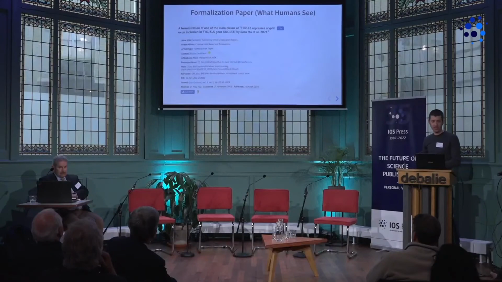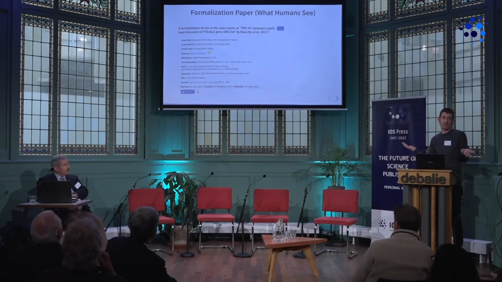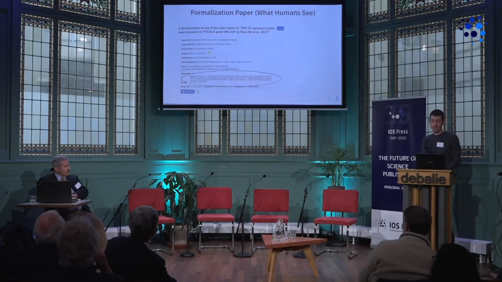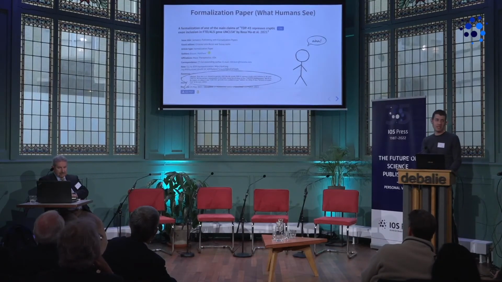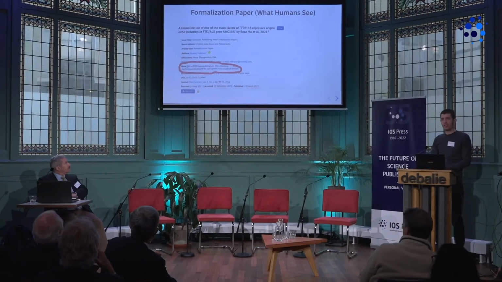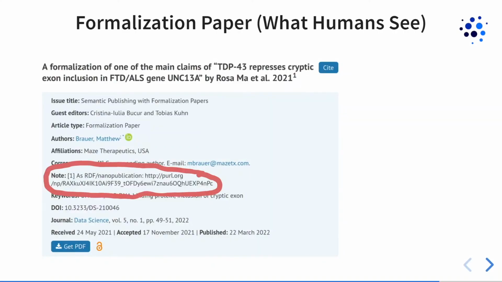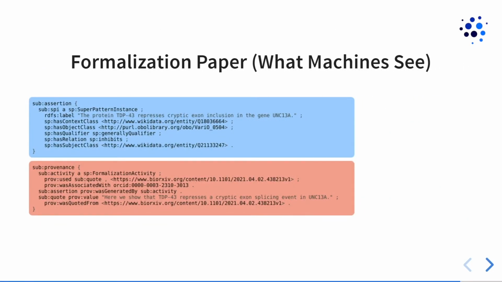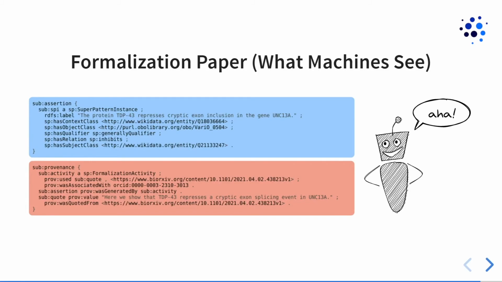Well, if you go to the publisher's website of our journal and to the special issue, it will look like this. It looks actually as any other paper. So you don't see a lot of difference at first sight. There is a get PDF button. You can get a PDF. It has an abstract, so a human can read it and hopefully understand it. But there's also this link to a nanopublication. So when you click on that, you see the same thing, the same formalization paper, but in nanopublication format. So it will then look like this. And we don't want any human to necessarily look at that, but it's of course for the machines, for the algorithms that can actually understand this.